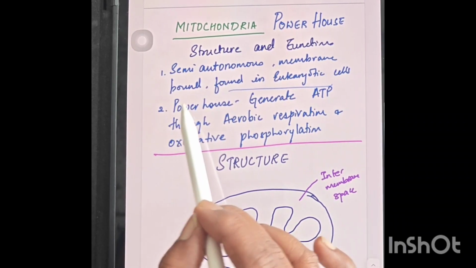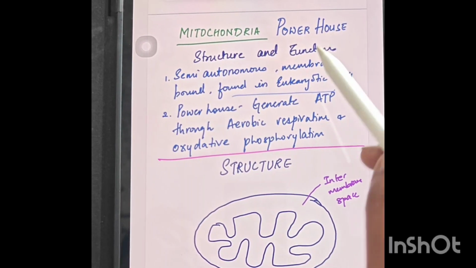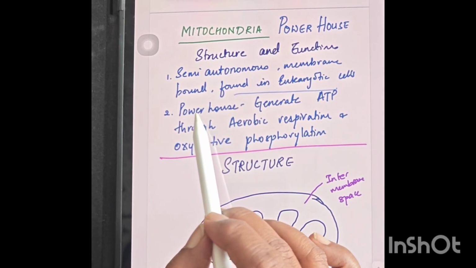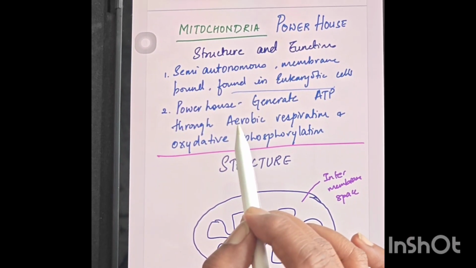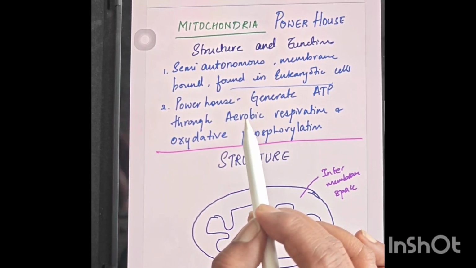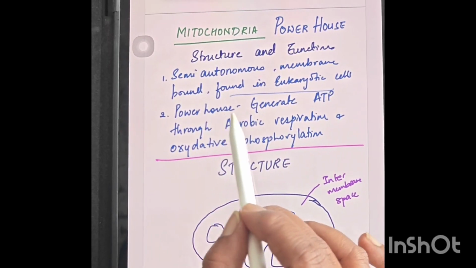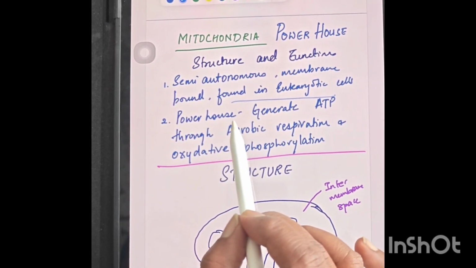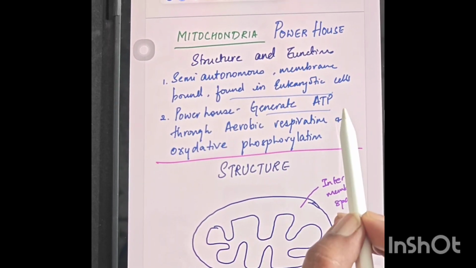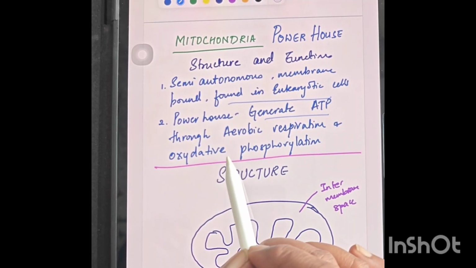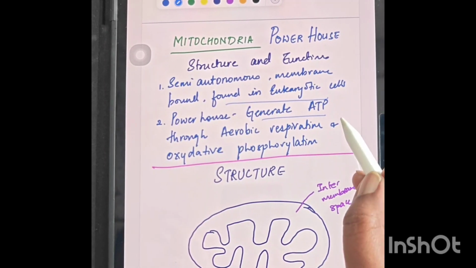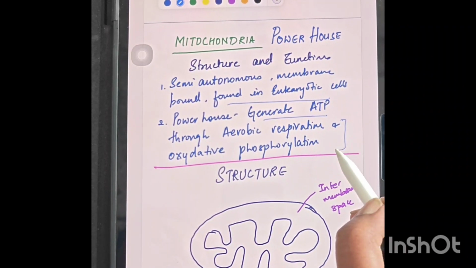Second, as I just mentioned, it is the powerhouse of the cell. When we say powerhouse, it means it is generating something which will accelerate its speed. It is called the powerhouse because it generates ATP molecules through aerobic respiration and oxidative phosphorylation. Just remember these two terms.